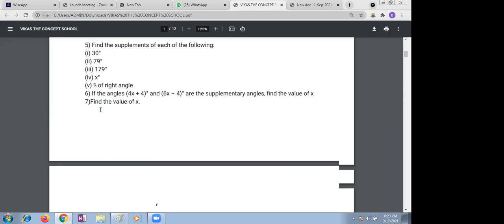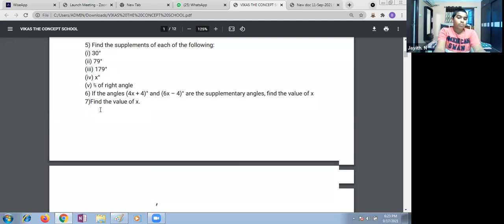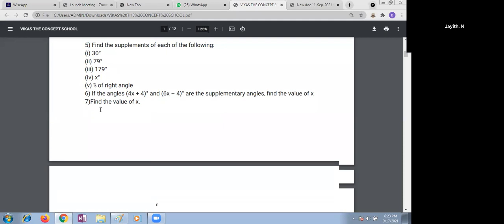180 minus X. Ma'am, we have to write its equation, we have not to say the answer. Yes, you're supposed to write it, Srusti, because variables are given. We don't know what the variable value is. You just subtract and give it as 180 minus X. Good. Okay. Next question goes to Ritvik Reddy.